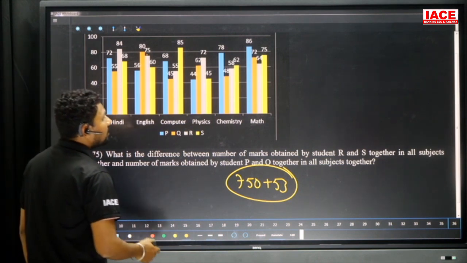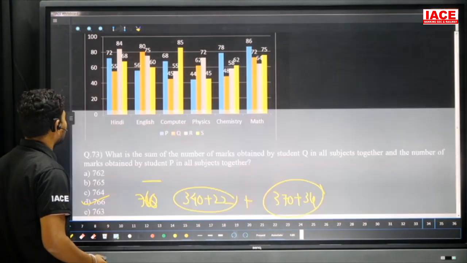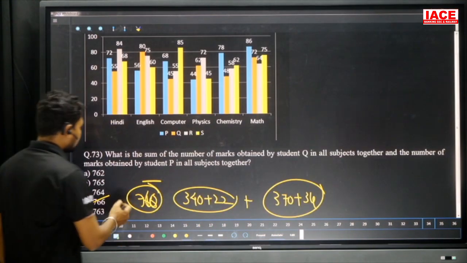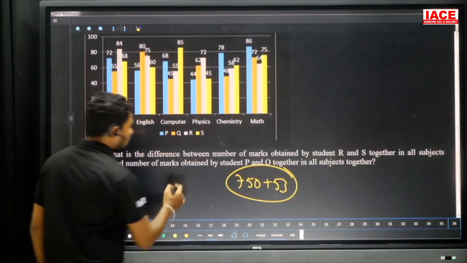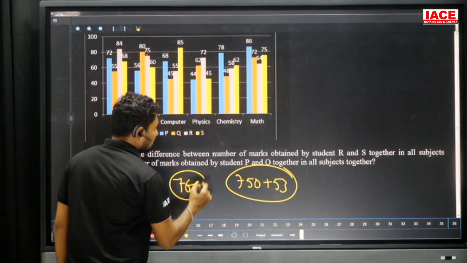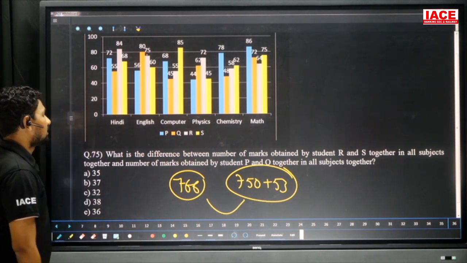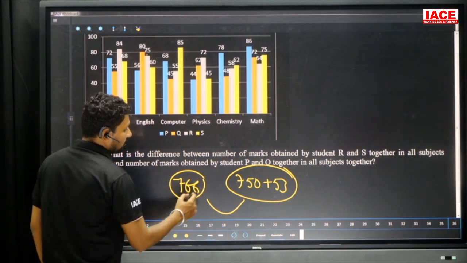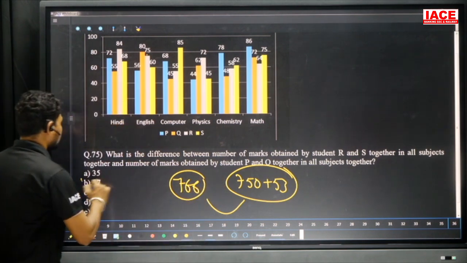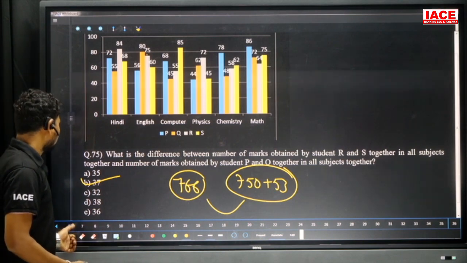Now we require P and Q together in all subjects together. P and Q in all subjects together. When you're going for the third question, already we have 766. 766 we have. Then 766 we have to add it here. 766 to 803. What is the difference here? So 66 to 800, it is 34. 34 plus 3, 37. Our option is what here? B here. Then option B. And go for the next question.